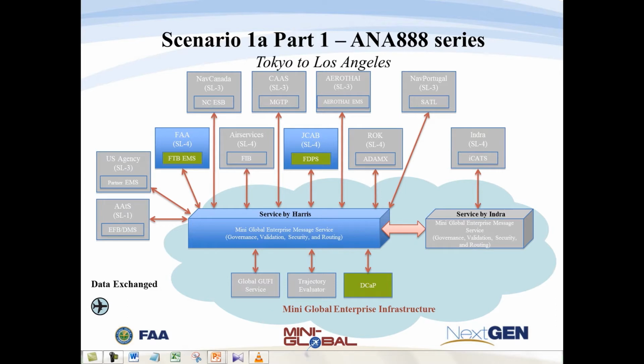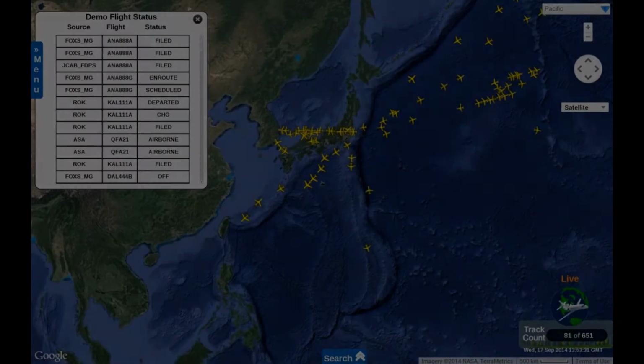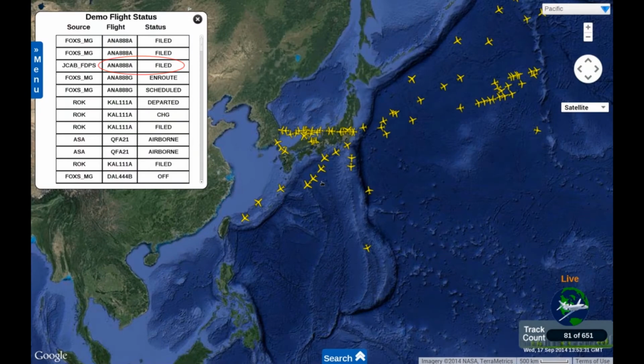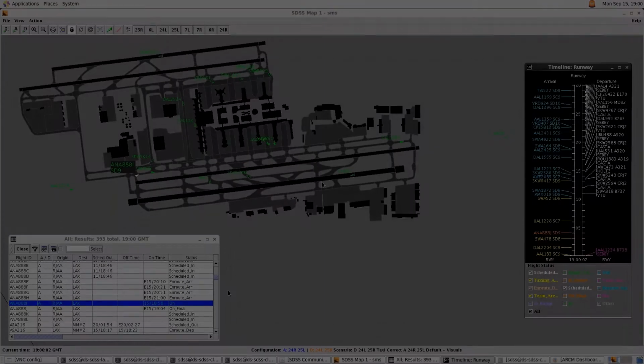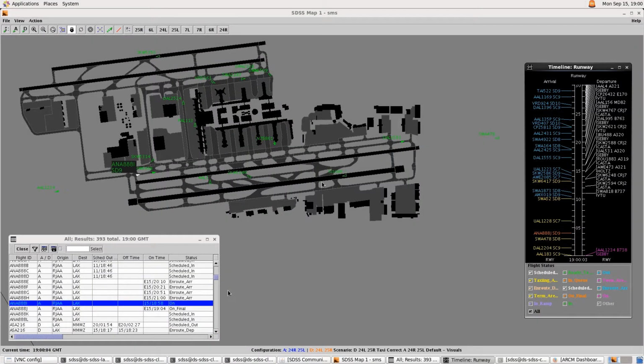enters U.S. airspace. To begin the scenario, JCAB submits the flight plan for Asiana 888 Alpha and then enters the route of flight using the trajectory evaluator. Shortly after the submission, the flight plan is received by Tech Center Viewer, Harris Mini Global Viewer, and the Surface Decision Support System, or SDSS.